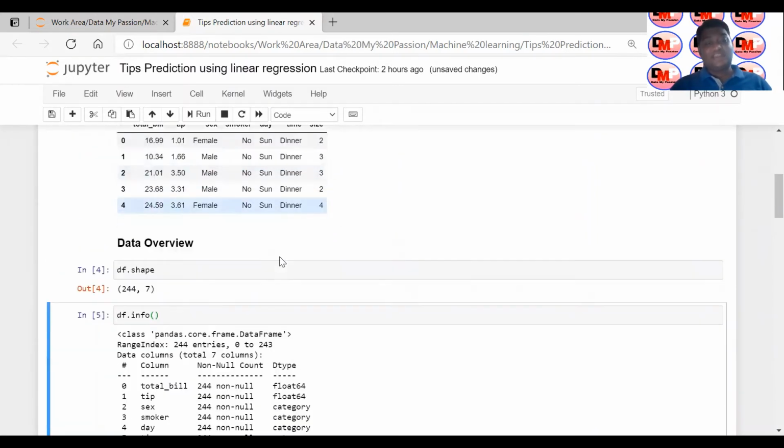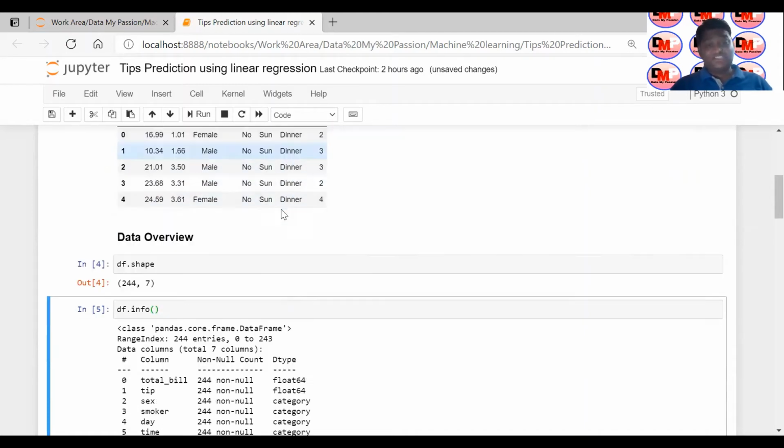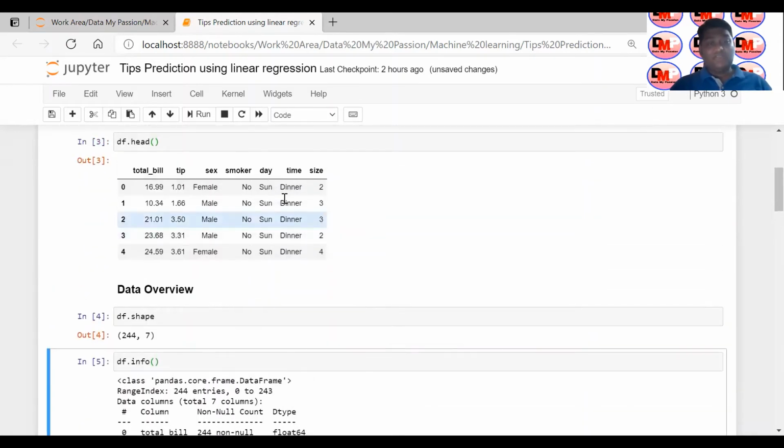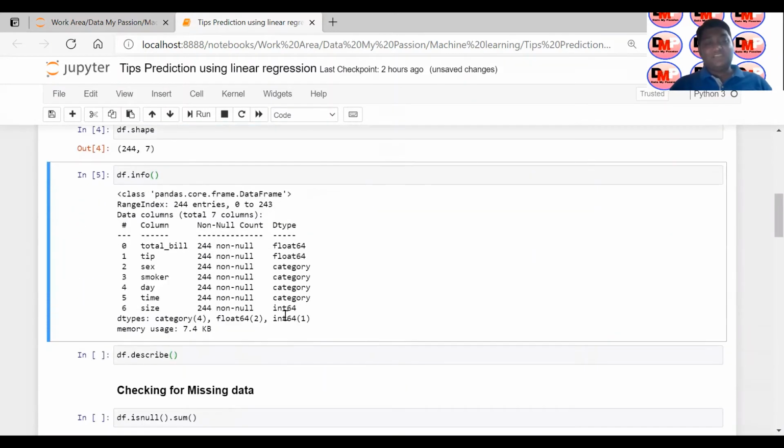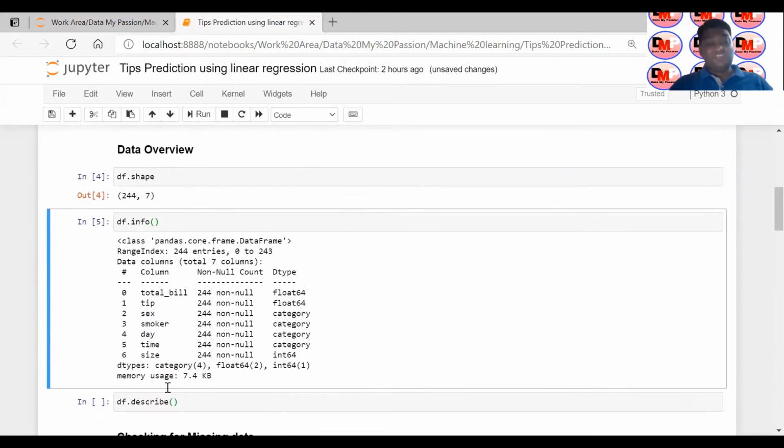These 4 are categorical data. This particular sex column holds female and male values as a categorical variable. Smoker holds no or yes values. Day holds Sunday, Saturday, Friday, Thursday values. Time holds dinner and lunch. So these are the different categorical values these 4 columns hold. And the last one is size, which holds discrete numerical values like 1, 2, 3, 4, 5, 6. Okay, so these 3 are your numerical columns and these 4 are your categorical columns.